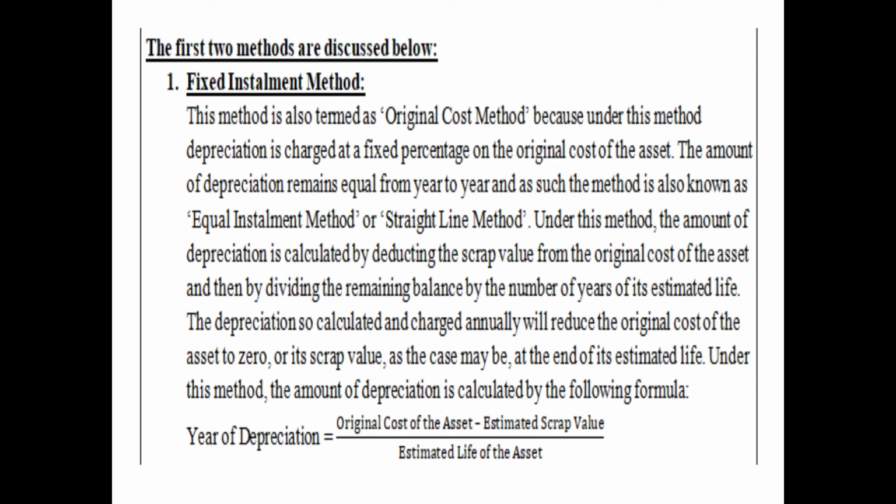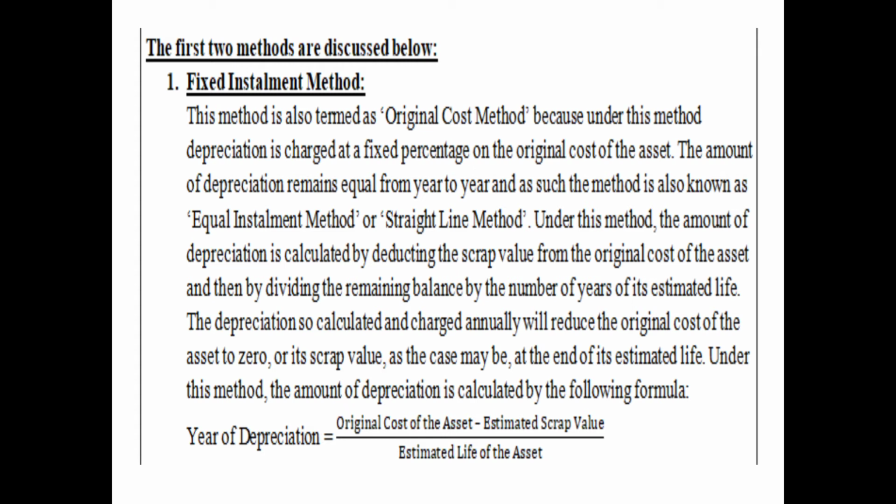Whenever an asset is purchased, reasonably it is estimated for how many years it will be useful. The depreciation so calculated and charged annually will reduce the original cost of the asset to zero, as we have discussed. Why? Because every year the amount of depreciation charged is the same.